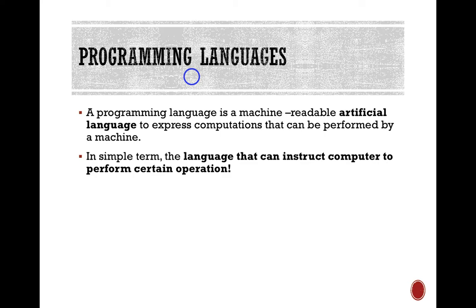In simple terms, it is the language that can instruct a computer to perform certain operations. Meaning, if you want to interact with the computer, you have to write in a computer language. So this is what I call a programming language. So in this course, we are going to use C as a programming language for us to interact with the computer.